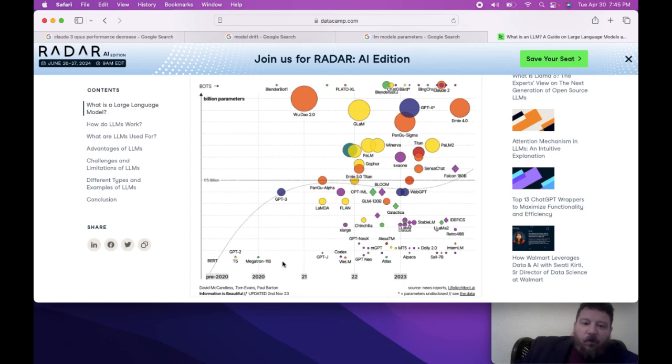Then 2021 is GPT-2 and T5, and 2020 we've got Megatron at 1 billion parameters, right? Megatron, which is massive at the time, like huge. It puts it onto these charts, and from there we've advanced and gone up significantly in number of parameters, like hugely in number of parameters.